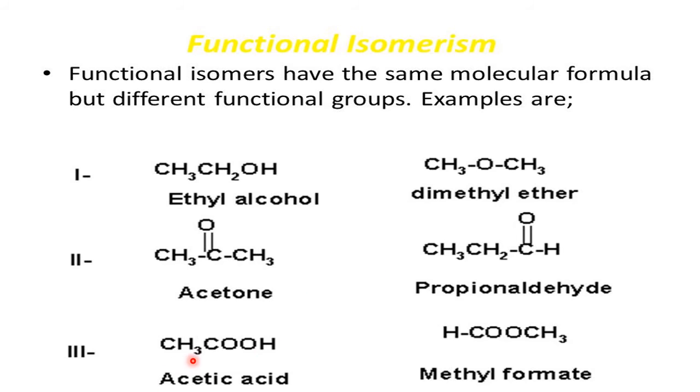This is the acidic family, carboxylic acid family. This is the ester family. COO, ester family. COOH, carboxylic family. Therefore, these two are functional isomers and the phenomenon is called functional isomerism, but the molecular formula is the same.